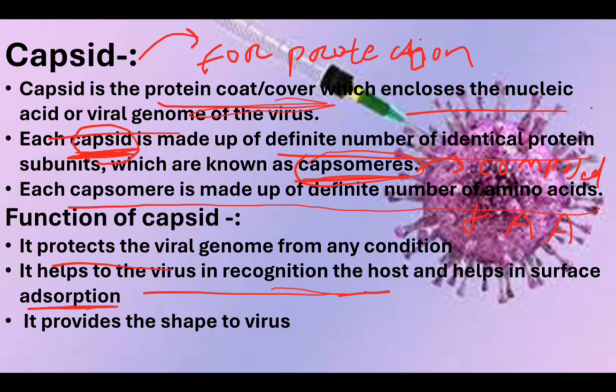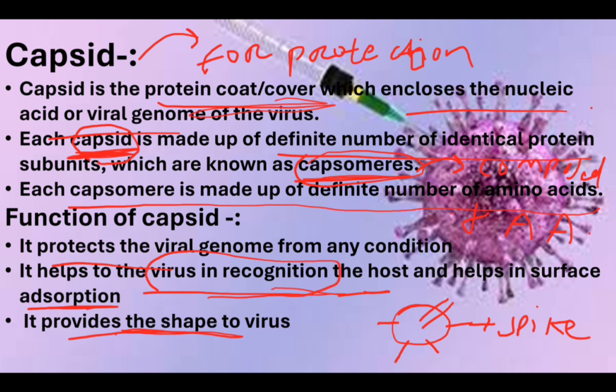They contain spikes, which help in surface adsorption, and it provides shape to the virus, and it also helps in recognition of the virus. Specific viruses contain a specific type of coat. Many viruses are enveloped, some are non-enveloped.